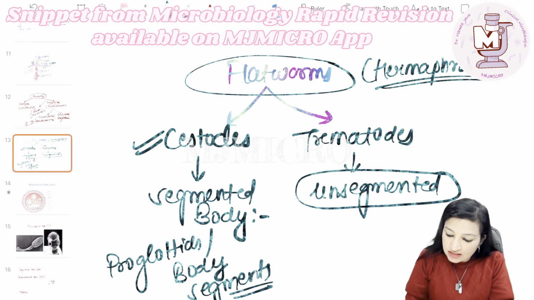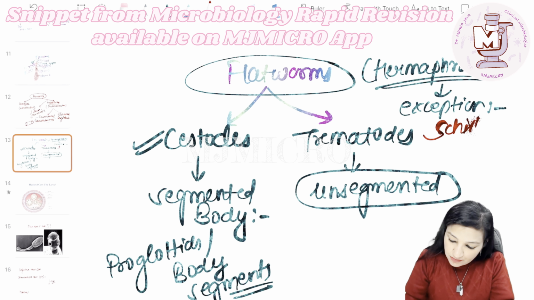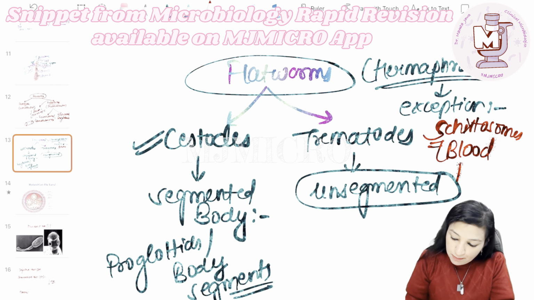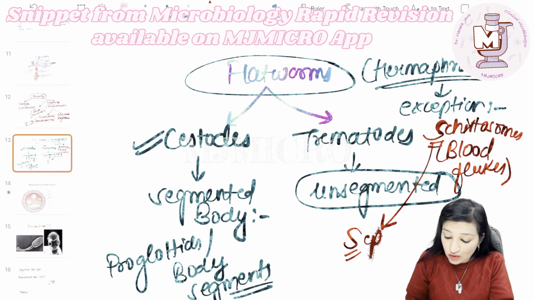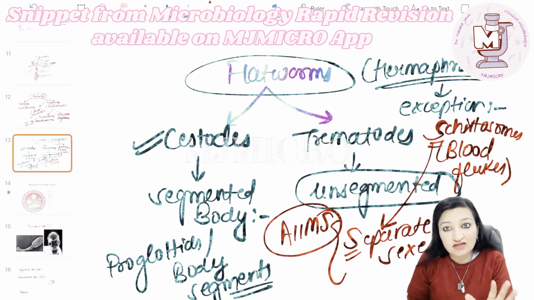Hermaphrodites. Okay. The only exception in this case are the schistosomes, which are nothing but blood flukes. Remember S for schistosomes, S for separate sexes. This has been asked as an AIIMS question before the INICET exam was devised. Please remember this.